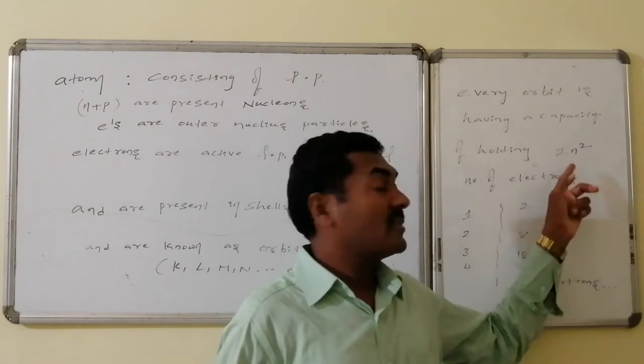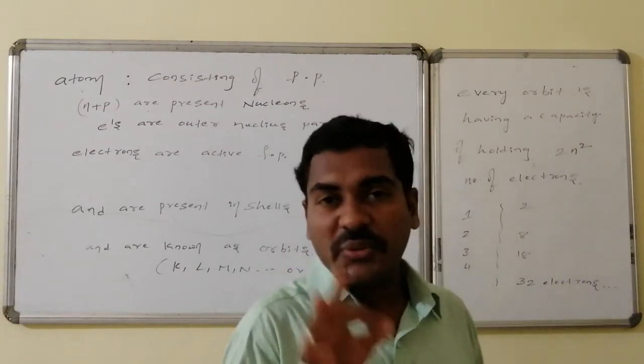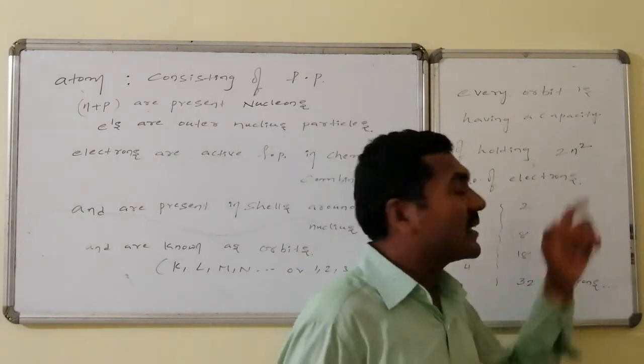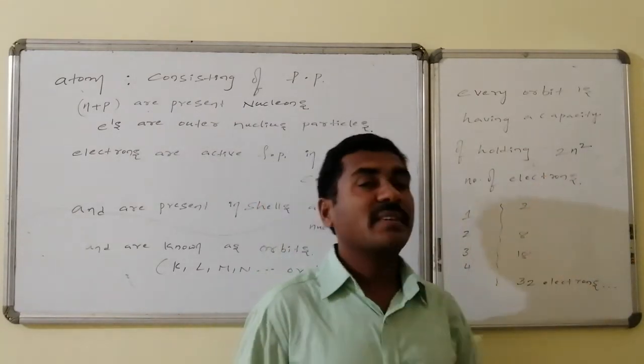N equal to 1 gives the number of electrons in the first orbit. If we substitute n equal to 2, that gives the number of electrons in the second orbit. N equal to 3, the third orbit.